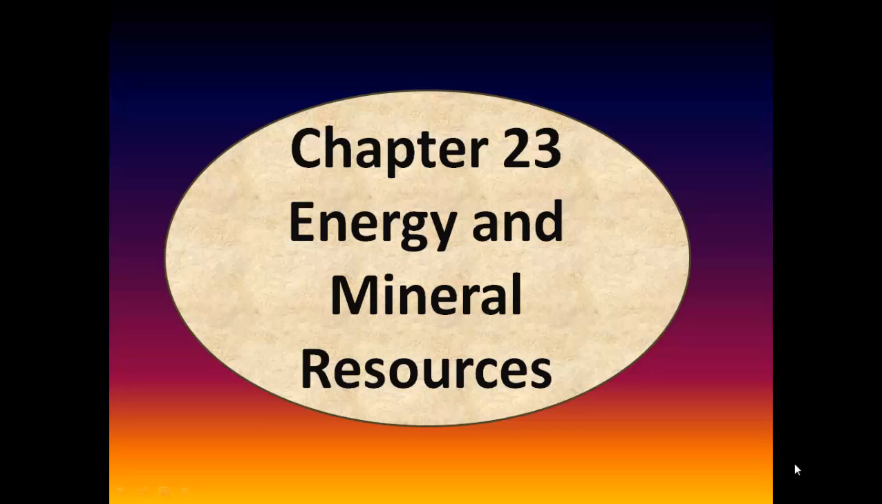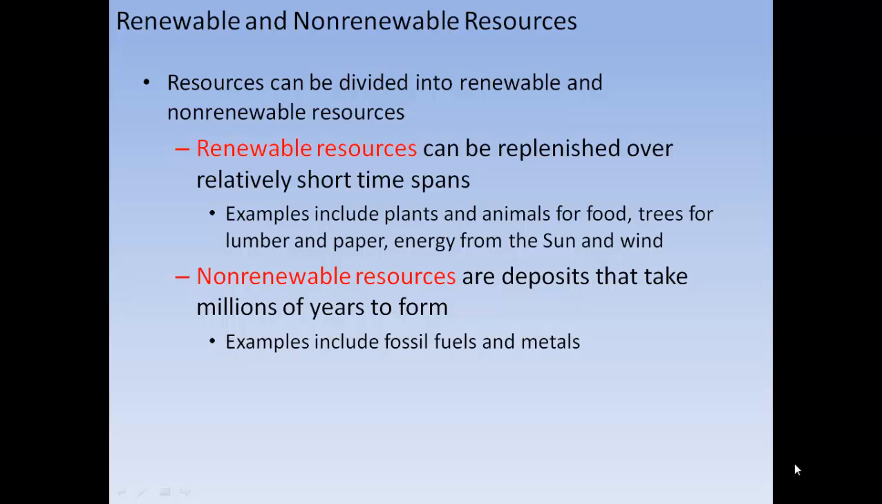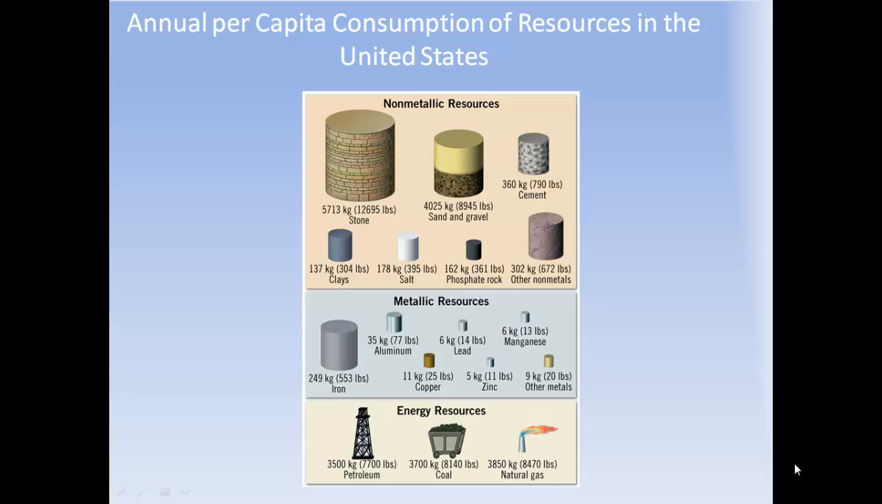Chapter 23, Energy and Mineral Resources. Renewable and non-renewable resources. Resources can be divided into renewable and non-renewable resources. Renewable resources can be replenished over relatively short time spans. They include plants and animals for food, trees for lumber and paper, energy from the sun and wind. Non-renewable resources are deposits that take millions of years to form. Examples include fossil fuels and metals.